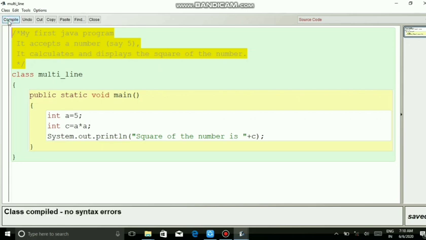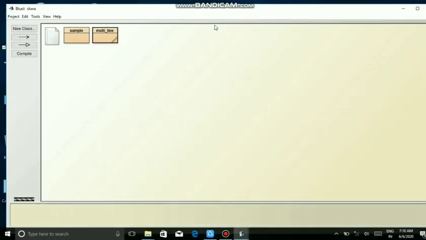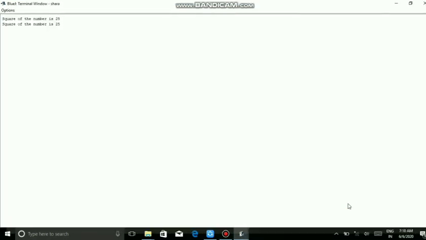Compile, class compiled, no syntax error. So minimize the screen and right click on the multi-line, click void main, terminal window. So square of the number is 25. Only square of the number is 25 is printed out.